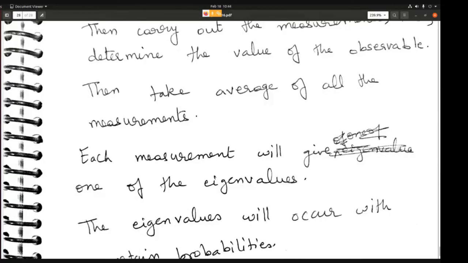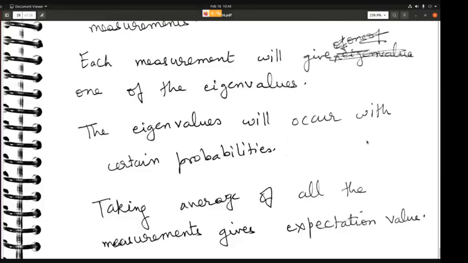So each measurement will give one of the eigenvalues. The eigenvalues will occur with certain probabilities, which we now know how to calculate. Taking the average of all the measurements gives the expectation value.